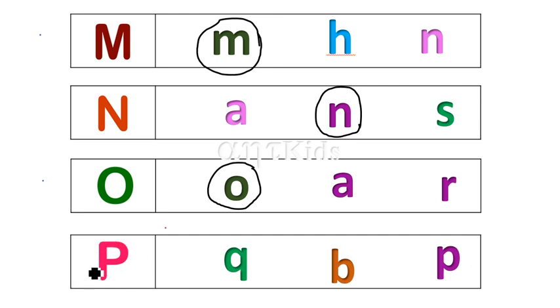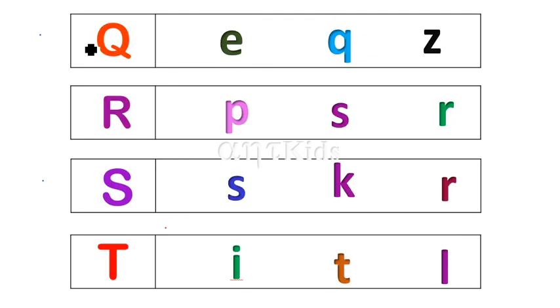This is uppercase P. Where is lowercase p? Find out. Don't confuse with this. This is Q. This is not P. This is Q. And this is B. You know it. So this one is lowercase p. P says P. And what about this letter?